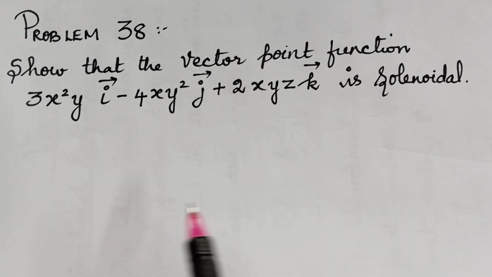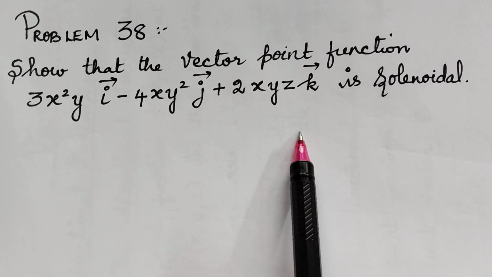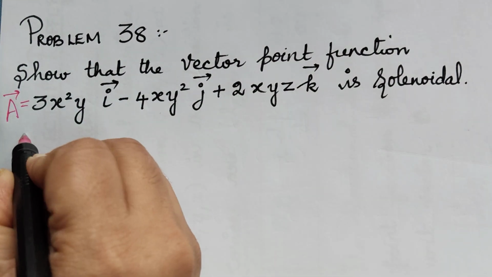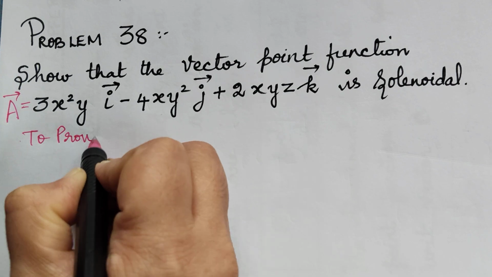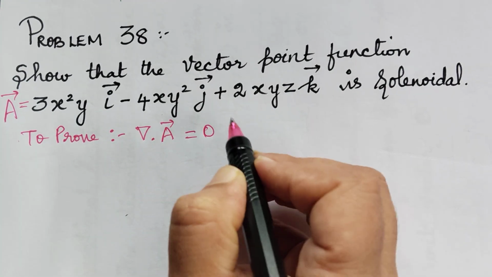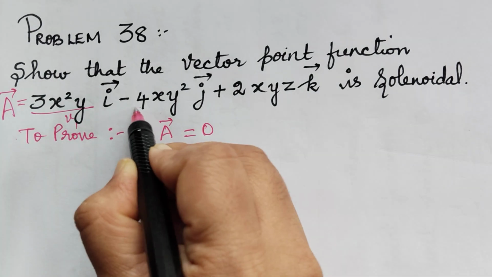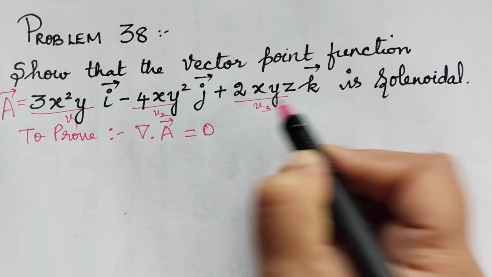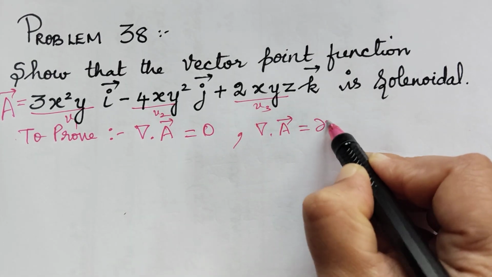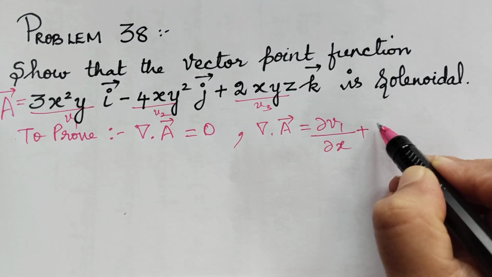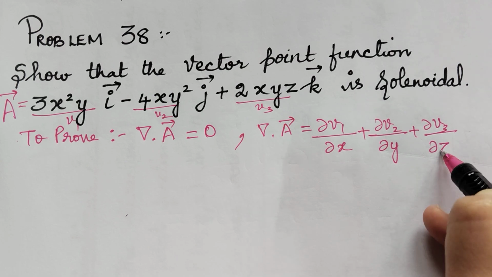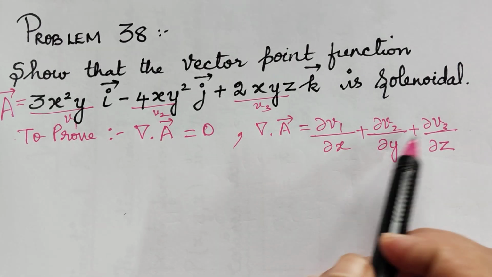So here we have the next problem. Show that the vector point function given by this is solenoidal. So if suppose we take this as a vector, then we have to prove that nabla dot A vector is equal to 0. Now this will be taken as v1, this as v2 and this as v3 as per the formula. So we know that the divergence nabla dot A vector is given by dou v1 by dou x plus dou v2 by dou y plus dou v3 by dou z. So now we shall substitute v1, v2, v3 over here.